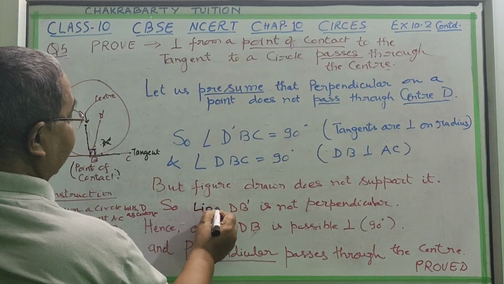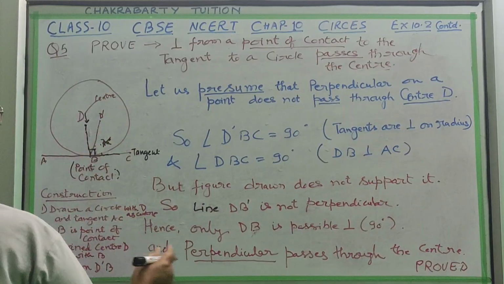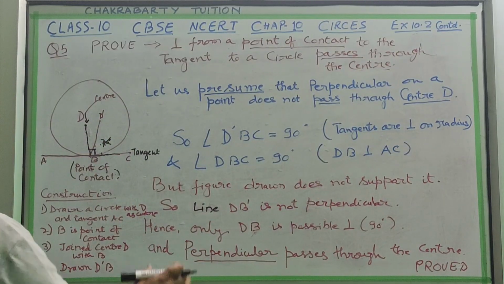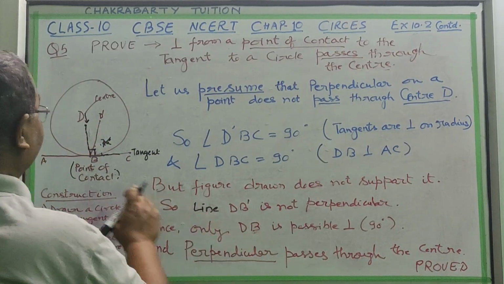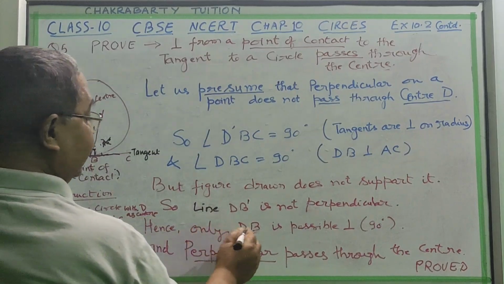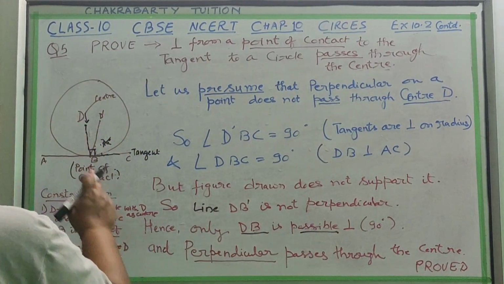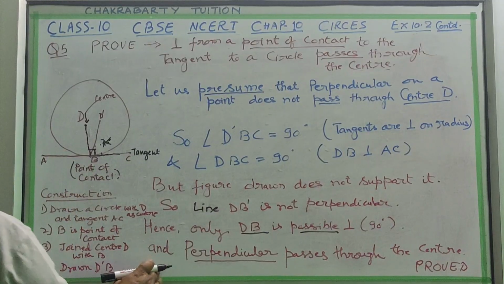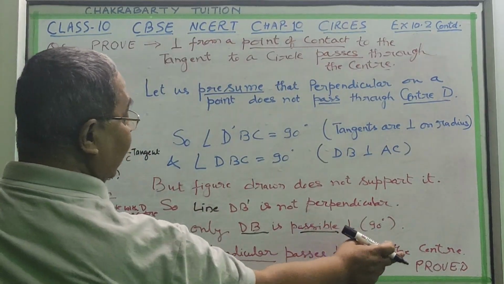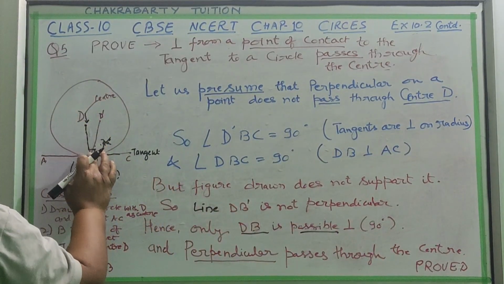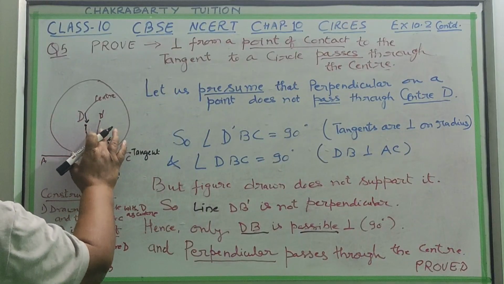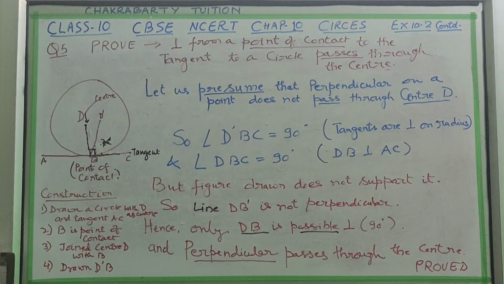So line DB, one line is there. Line DB is not perpendicular. Hence only DB is perpendicular, that is 90 degrees, and a perpendicular passes through the center, not through any other point in the circle.